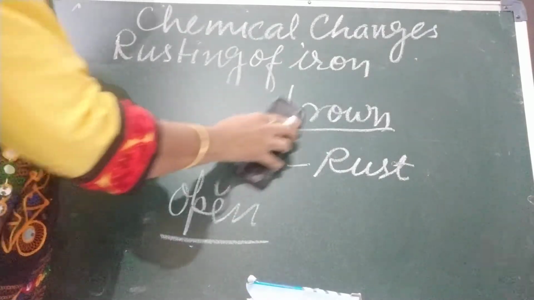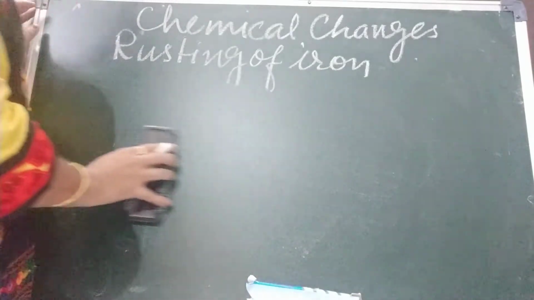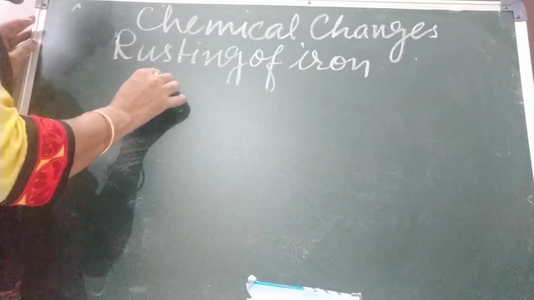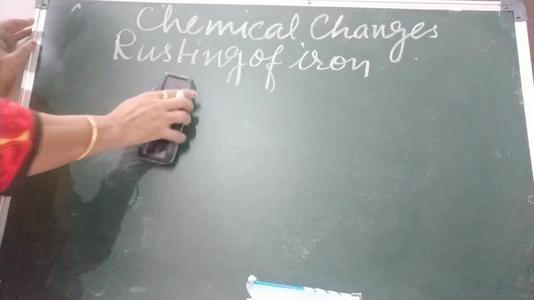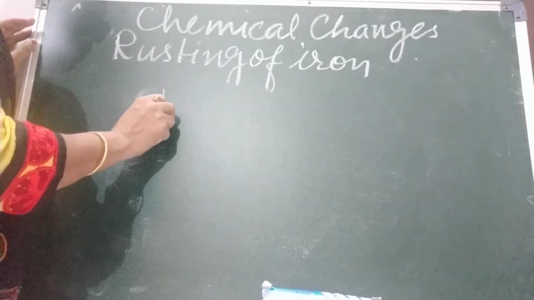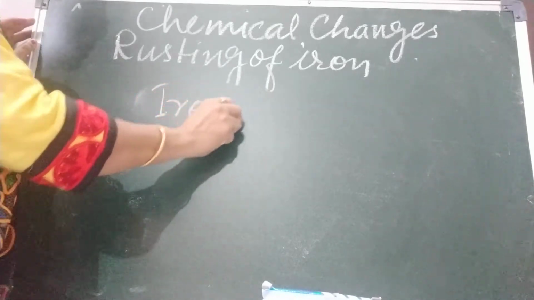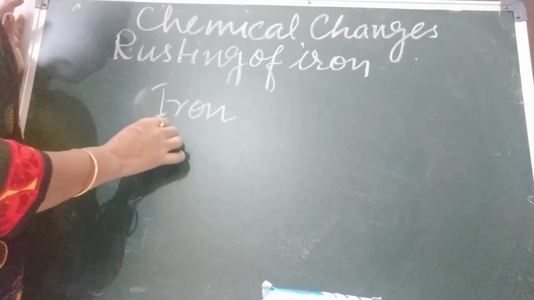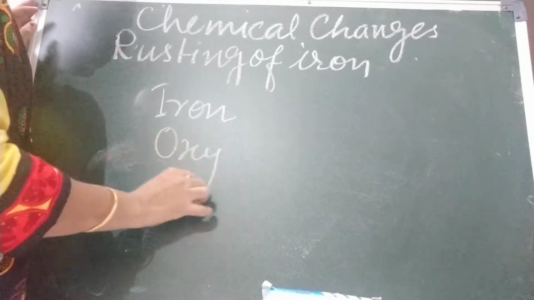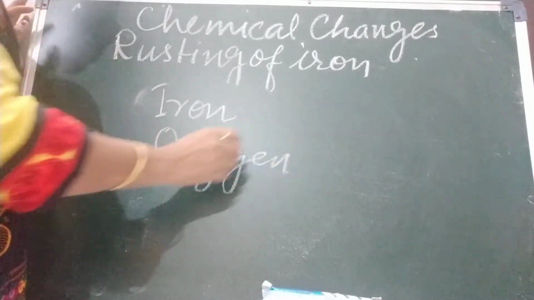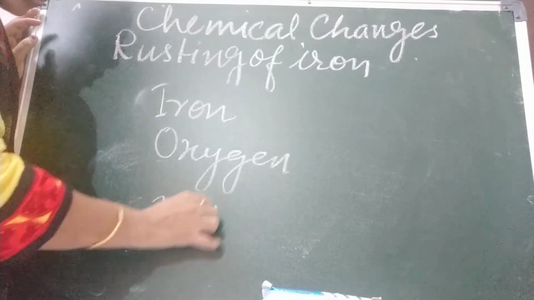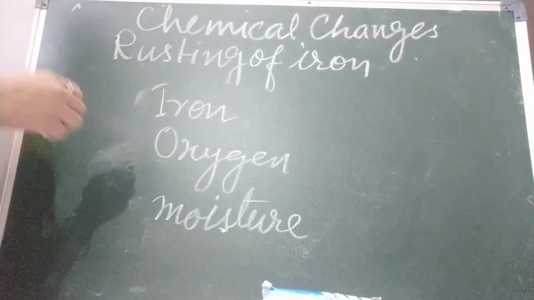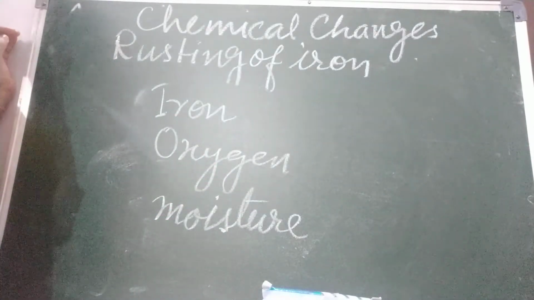Rusting of iron takes place if we leave any iron object in the open, exposed to air. What does air contain? Oxygen. And moisture is also there. Moisture content increases in which season? In the rainy season. So this rusting is very fast in the rainy season.